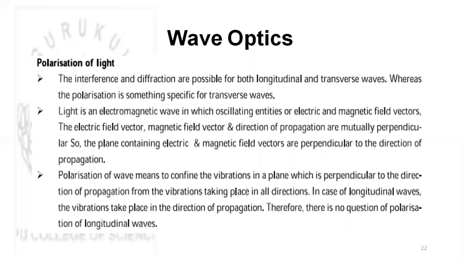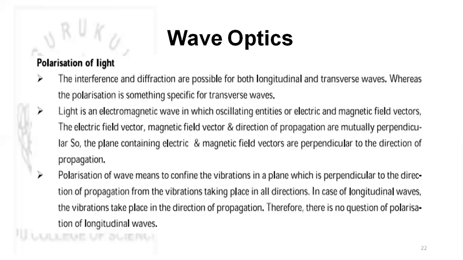So now moving further, the third concept, polarization of light. Interference and diffraction are possible for both longitudinal and transverse waves, whereas polarization is possible only for transverse waves. Light is an electromagnetic transverse wave, in which the oscillating entities are the electric and magnetic field vectors. The electric field vector vibrates in all the planes. When we restrict it to vibrate in one particular plane, we call that light polarized light and the phenomenon polarization.